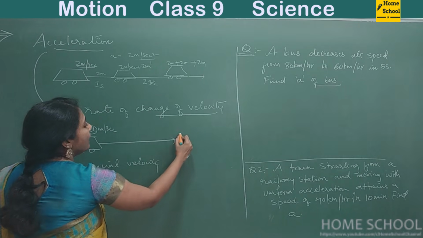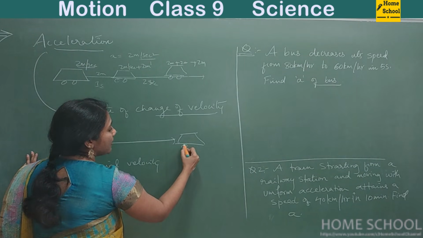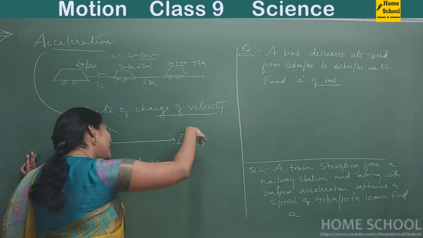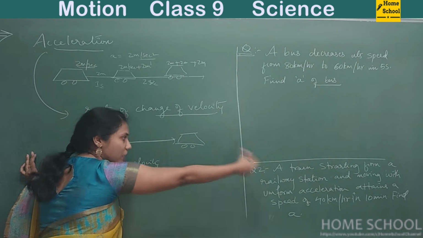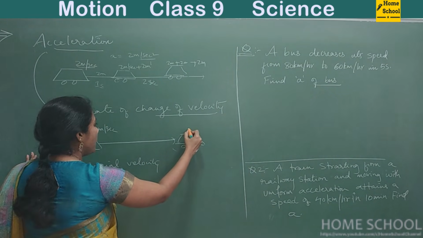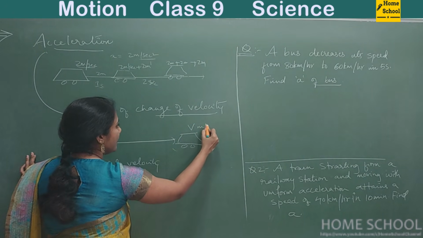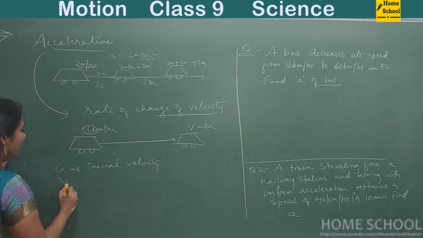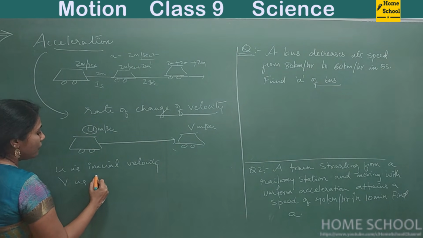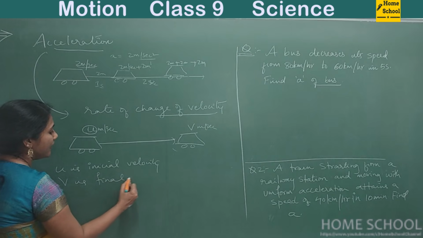And the car has stopped somewhere here, or it may be still moving, whatever. At this point the velocity is v meters per second. So what is v here? v is final velocity.